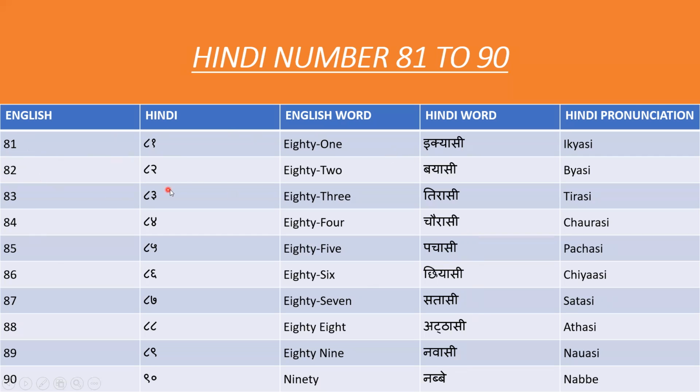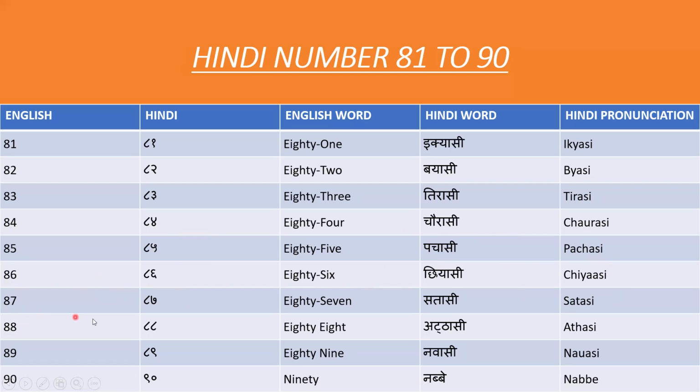For 82 in Hindi we say 82. For 83 in Hindi we say 83. For 84 in Hindi we say 84. For 85 in Hindi we say 85. For 86 in Hindi we say 86.